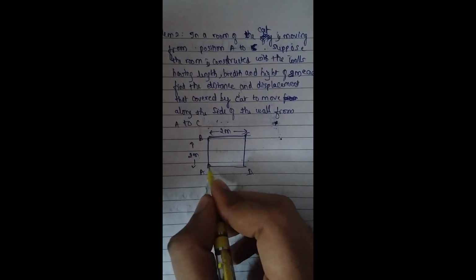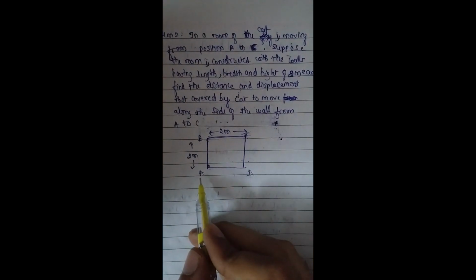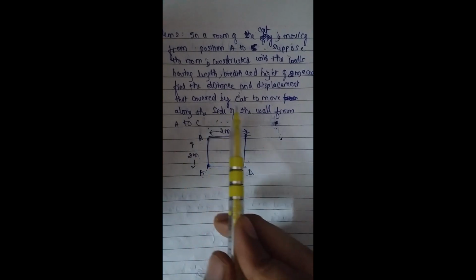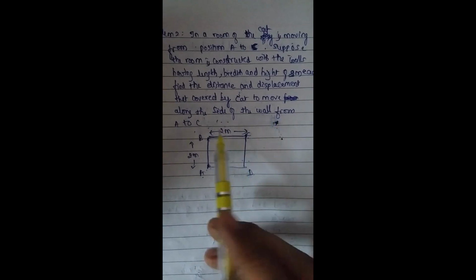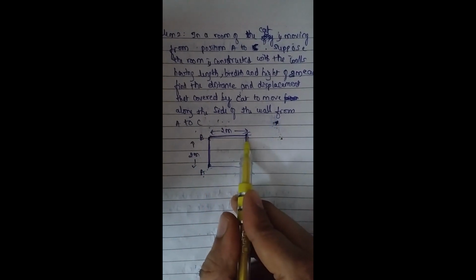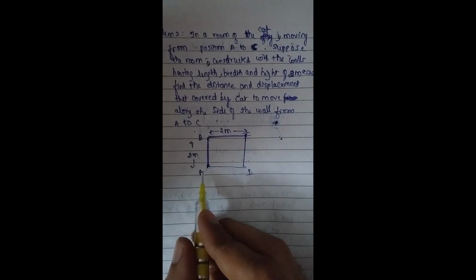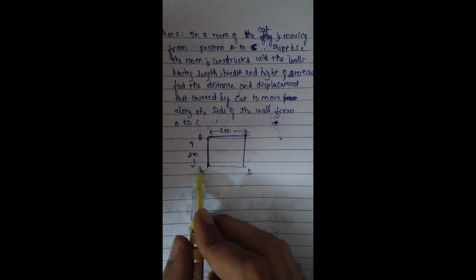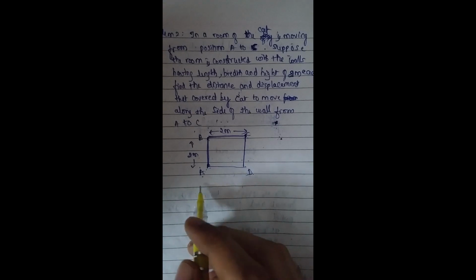Suppose the cat starts from A to B and B to C. Finally, it reaches C. Here in this given problem, the cat covers the distance from A to C along the side of the wall. It will go along the side of the wall and finally reach C. So the total length of the path covered gives the distance, and the shortest distance gives the displacement.